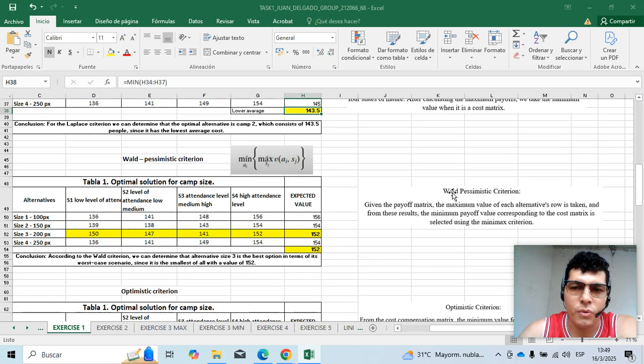2. Wald pessimistic criterion. Given the payoff matrix, the maximum value of each alternative row is taken, and from the results, the minimum payoff value corresponding to the cost matrix is selected using the minimax criterion.